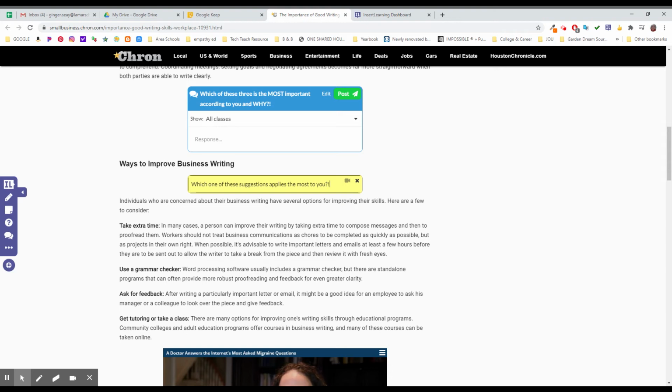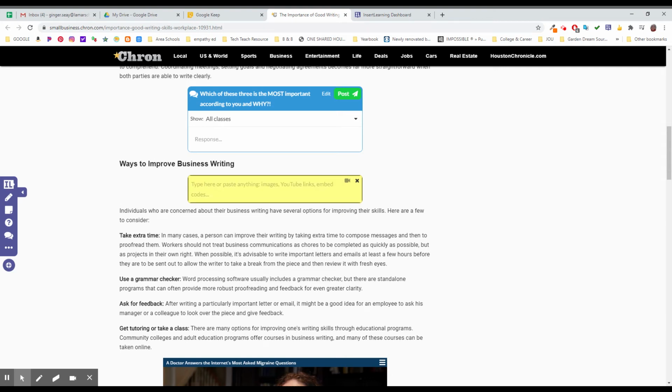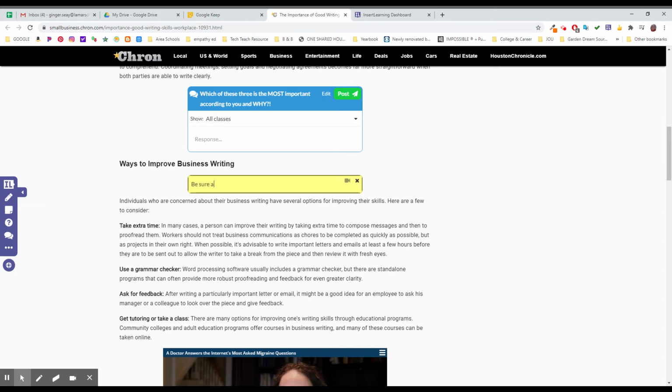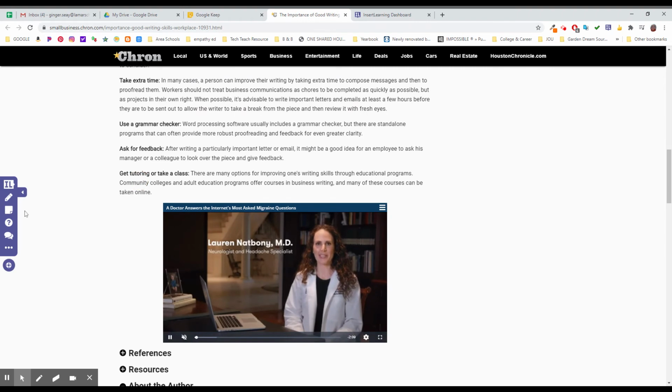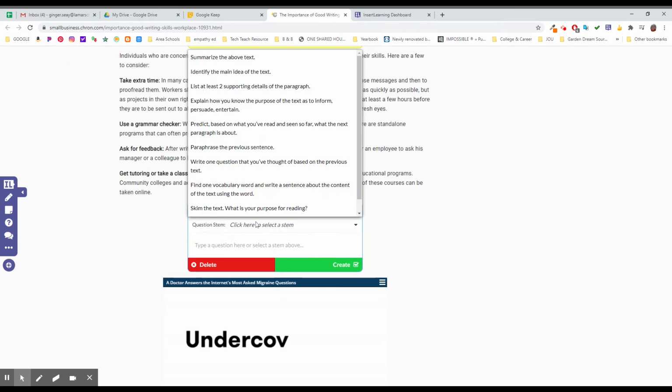Or be sure and look at these 4 suggestions or whatever else. Now, they can't answer this question because I put it in a sticky note, but I want them to be sure and look at these things and say, be sure and consider these 4 suggestions. And down here, after the last one, I can put in a question that says, which one of these 4 did we talk about in class?